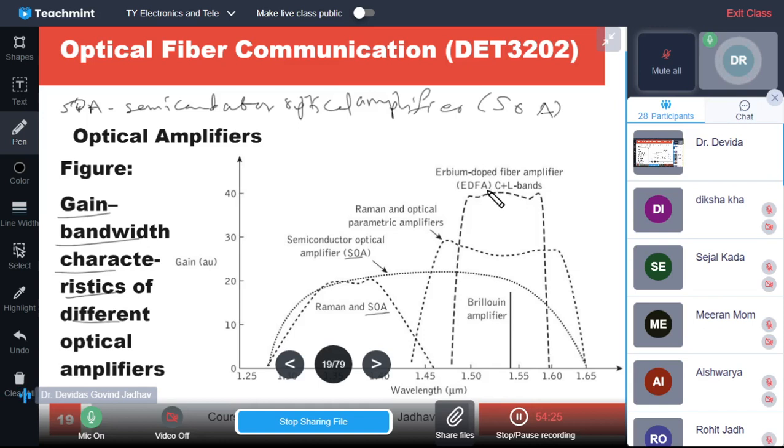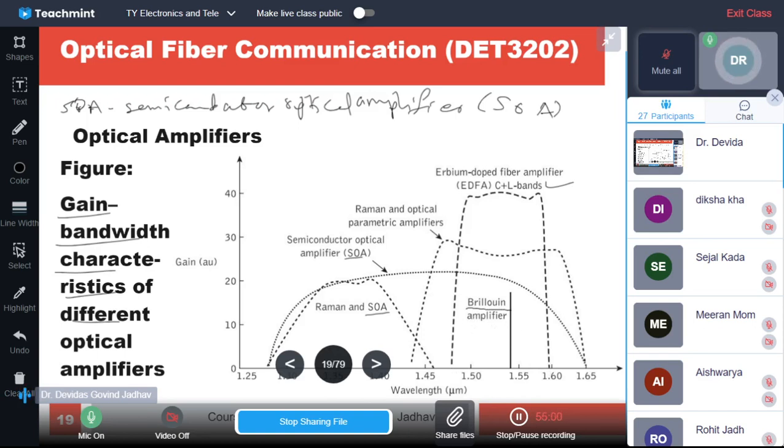Some EDFAs are there working in the C and L bands. These have very high gain also, almost 40 dB gain is there, and the bandwidth is very large, maybe 1.47 to 1.60. So all these examples have very high gain and high bandwidth, but the Brillouin amplifier is there.